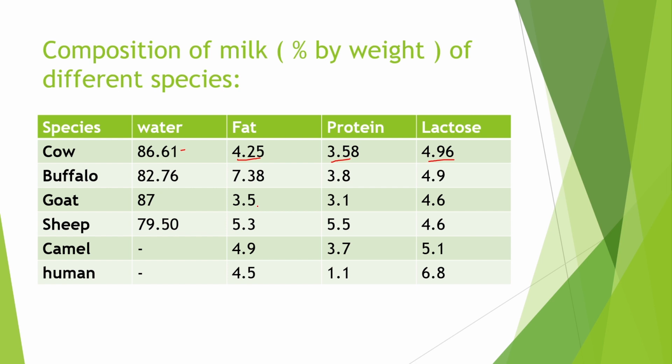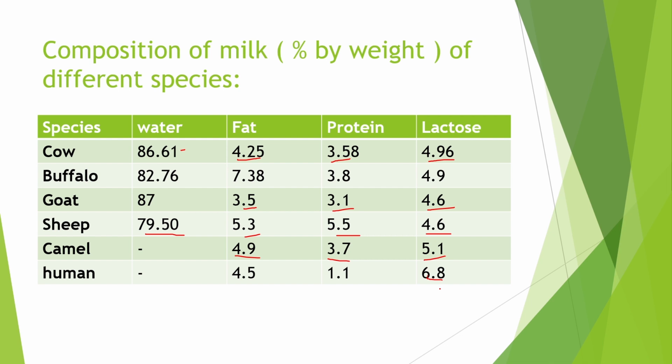In goat milk, the water content is 87%, fat percent is 3.5%, protein is around 3.1% and lactose 4.64%. In sheep, the water content is 79.50%, sheep milk fat is 5.3%, protein 5.5 and lactose 4.6. In camel milk, fat is 4.9%, protein 3.7% and lactose 5.1%. In human milk, the fat percentage is 4.5%, protein 1.1% and lactose 6.8%.